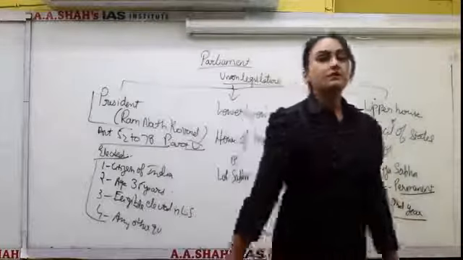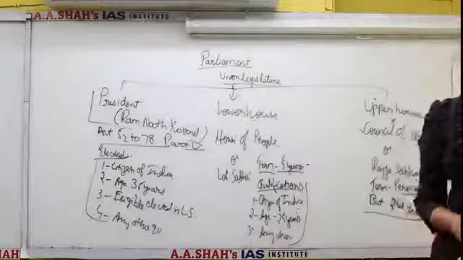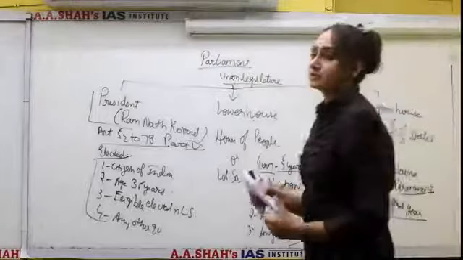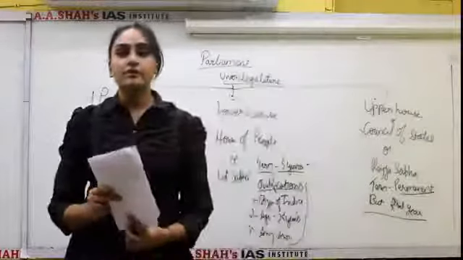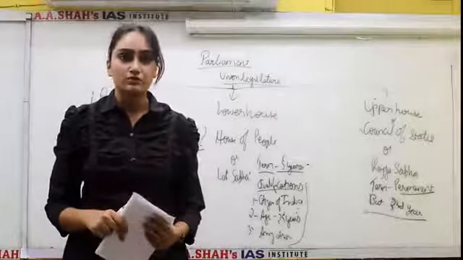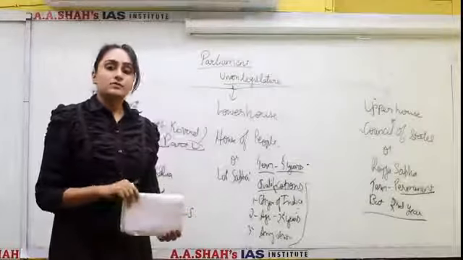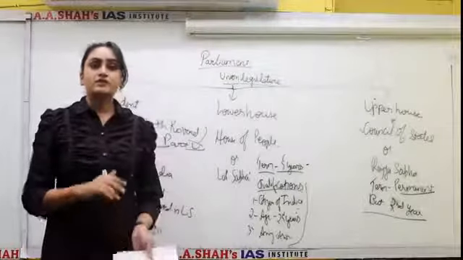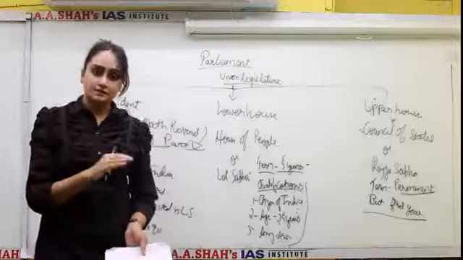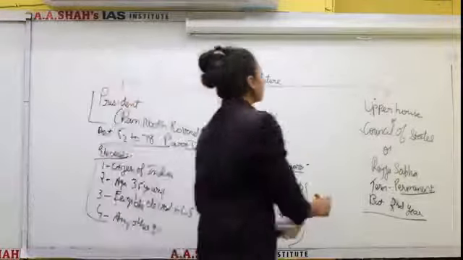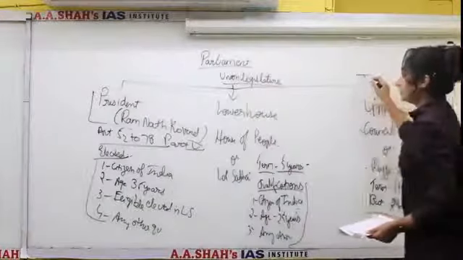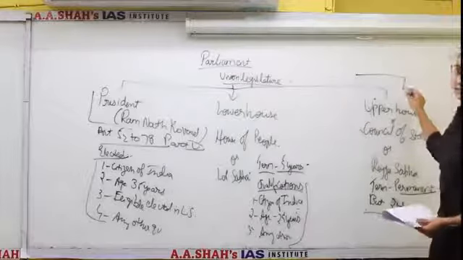Every second year, 1/3 of its members retire. So, the term of a member of Rajya Sabha is 6 years. So, we can say that the Rajya Sabha is a permanent house, but the term of its member is 6 years. This is all about the basic structure of our parliament.